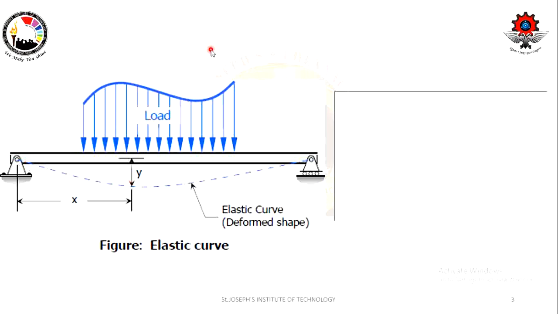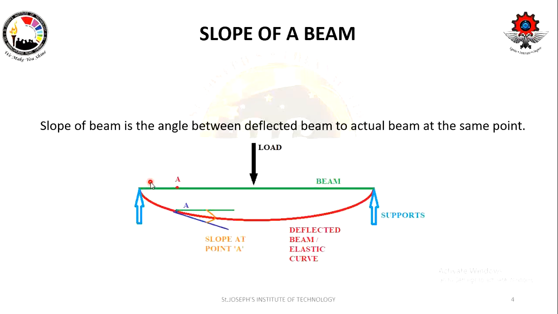If you remove the load from this beam, it is going to come back to its original position. So it is elastic in nature. Removing the load brings back the beam to its original position. So this curve resulting from the loading is called the elastic curve. I hope you understood, right?